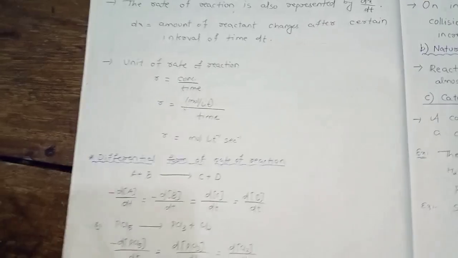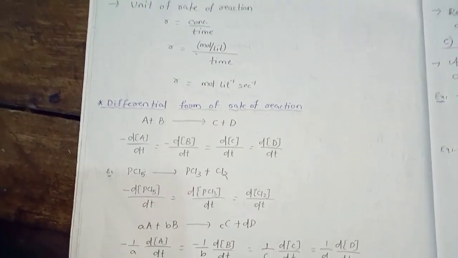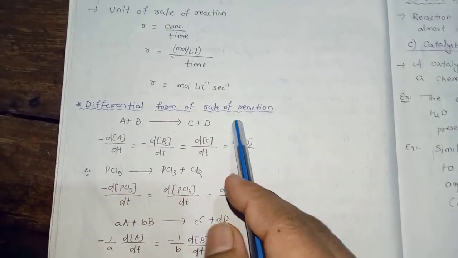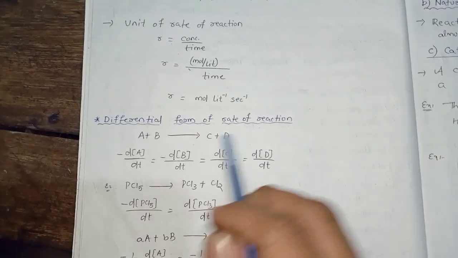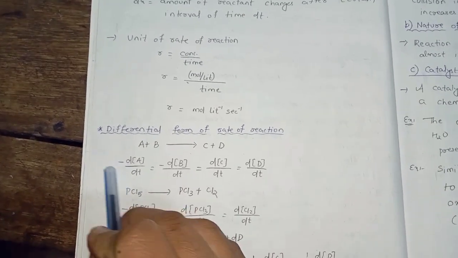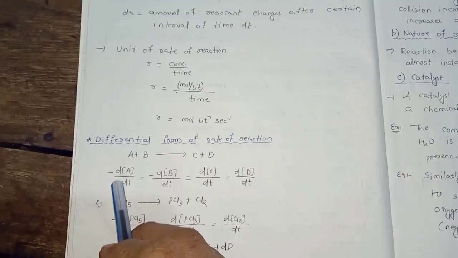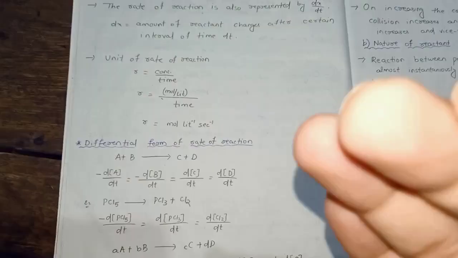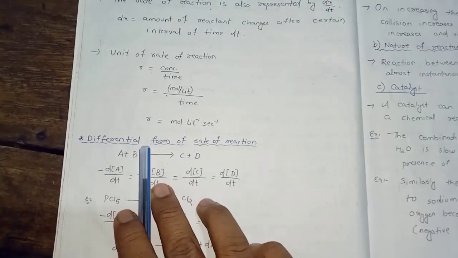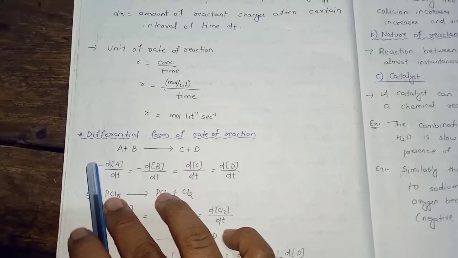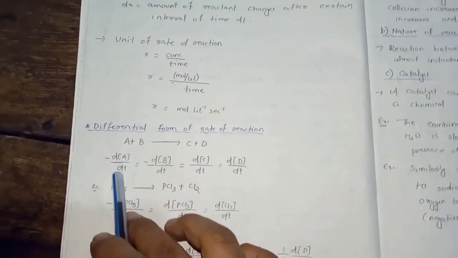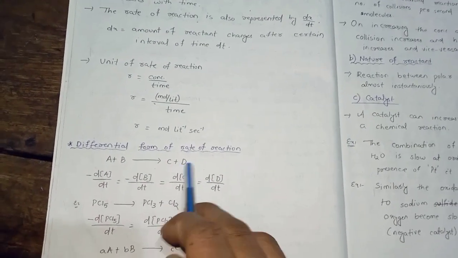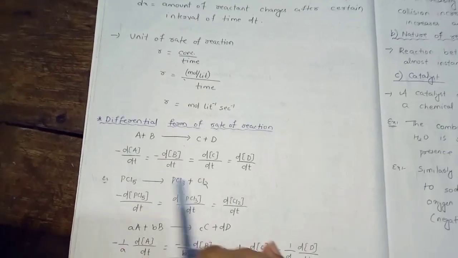Then there comes the differential form of rate of reaction. Let us consider a reaction A plus B gives product C plus D. Accordingly, for the differential rate, on the reactant side we always put a negative sign, because the concentration is changing from reactant to product, so the difference will always be negative. To keep the rate of reaction positive we always put a negative sign. So minus dA by dt is equal to minus dB by dt is equal to dC by dt is equal to dD by dt.